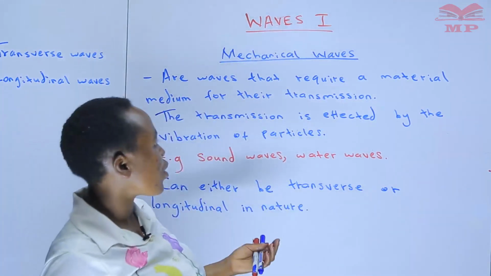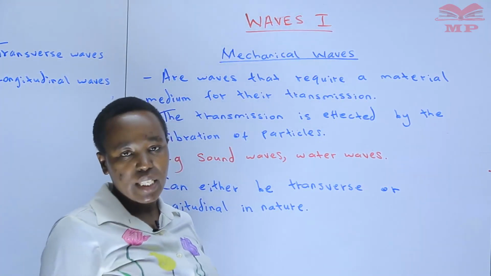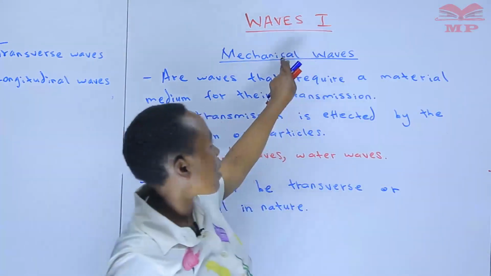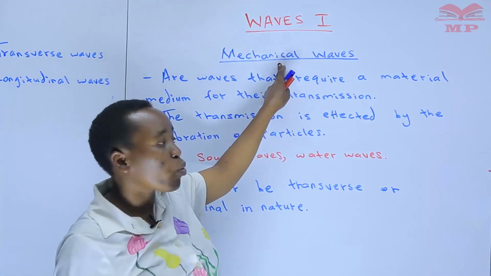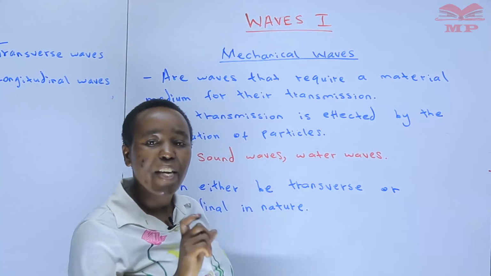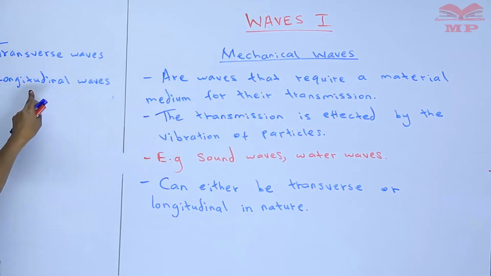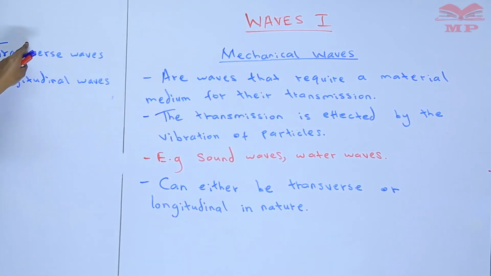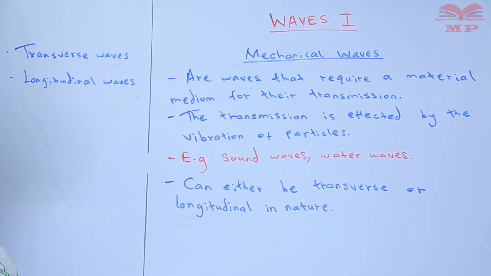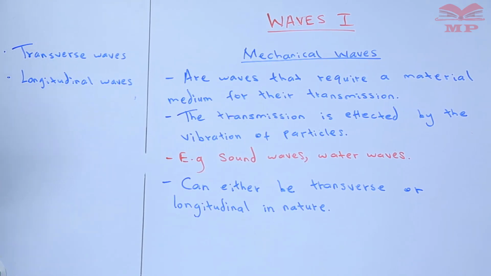Then we have also been in a position to classify waves in two broad categories: one, the electromagnetic waves, and two, the mechanical waves. You should be able to define what are electromagnetic waves and what are mechanical waves, giving examples. And finally, we have been able to further divide the waves into other categories, that is transverse waves and longitudinal waves. During our next lesson, we'll discuss the two types of waves.